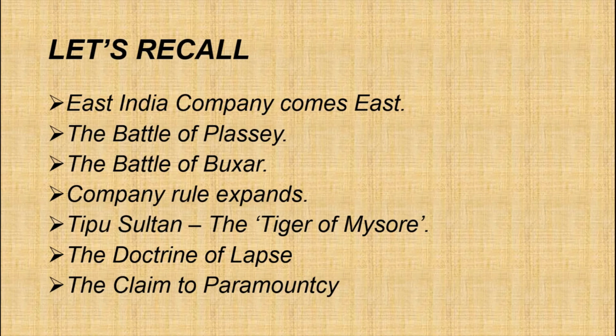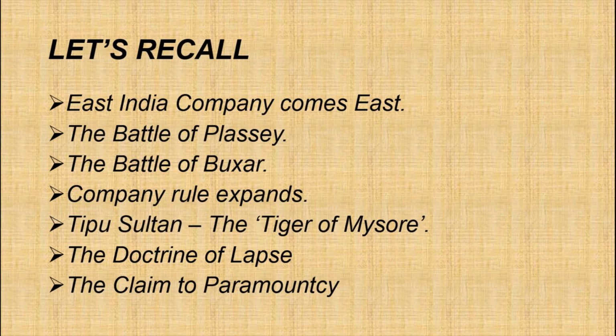Then what did we discuss? We saw the Battle of Buxar, right? In 1764, the Battle of Buxar was fought between whom? Britishers and Mir Qasim. Mir Qasim was the Nawab of Bengal after Sirajud-Dowla, right? Then what happened? In 1765, the Mughal Emperor appointed the company as the Diwan of the provinces of Bengal, isn't it?